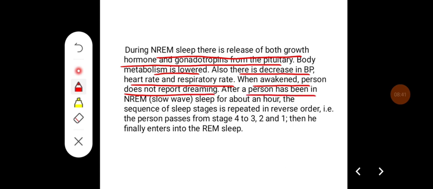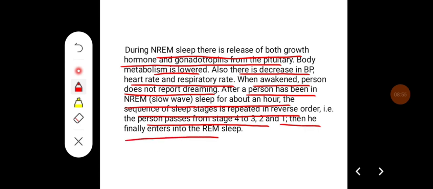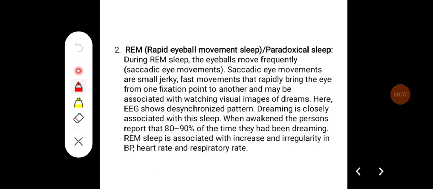After a person has been in NREM sleep for about an hour, the sequence of sleep stages is repeated in reverse order. That is, the person passes from stage 4, 3, 2, 1 and then finally enters into REM sleep. REM sleep, that is rapid eye movement sleep, is also called paradoxical sleep.